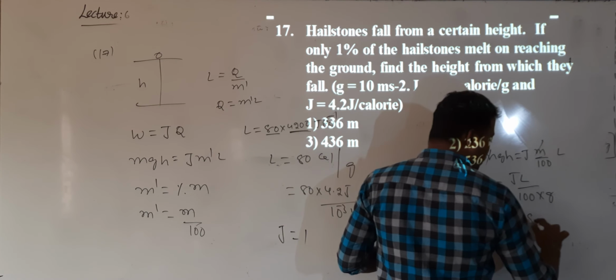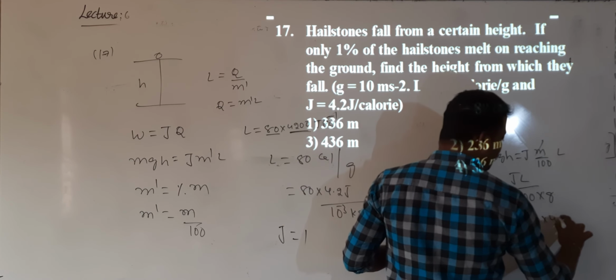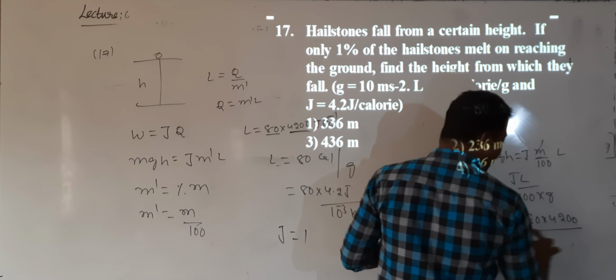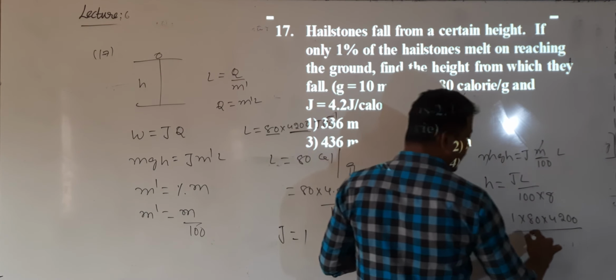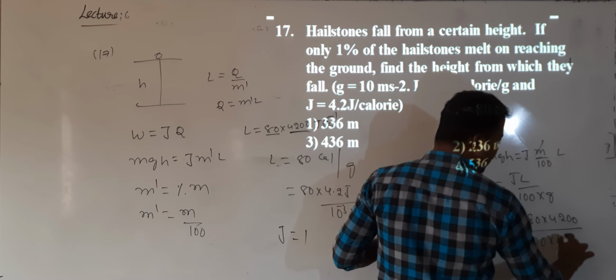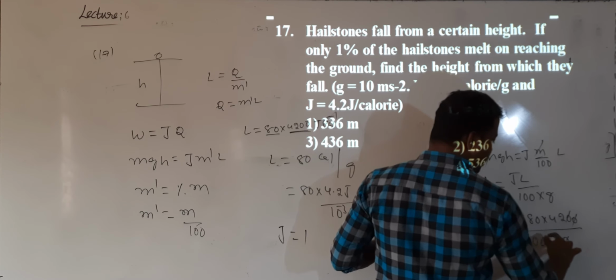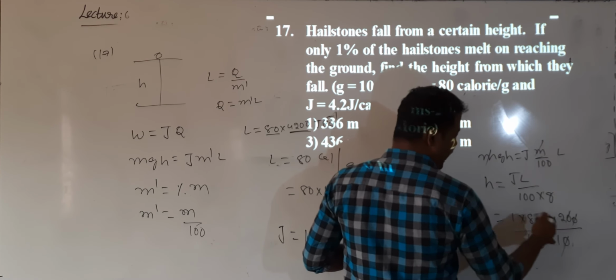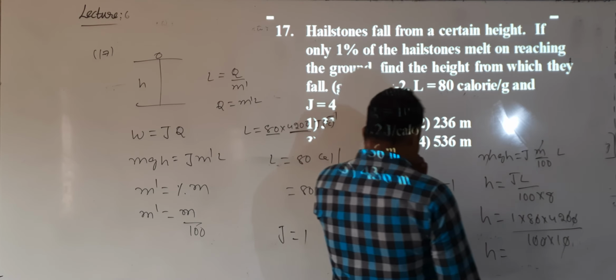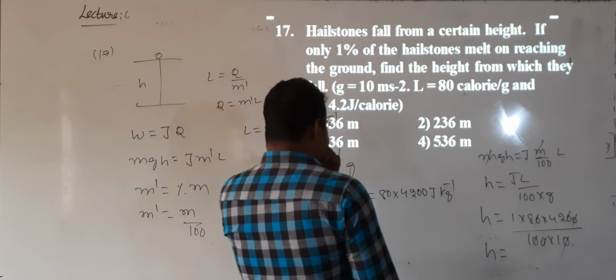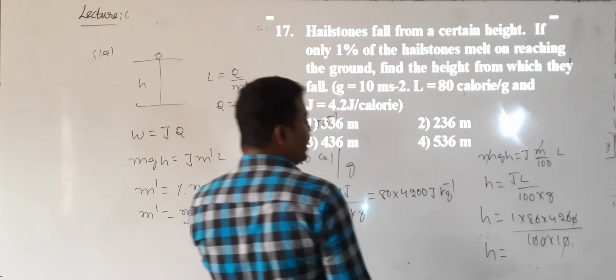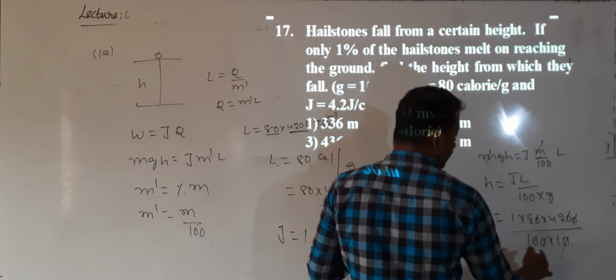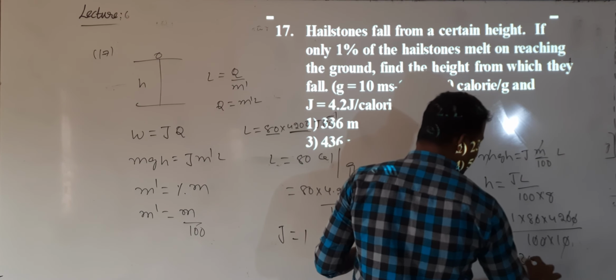L value, so that is 80 into 4200 by 100 into G value 10. 42 into 8 is 336.